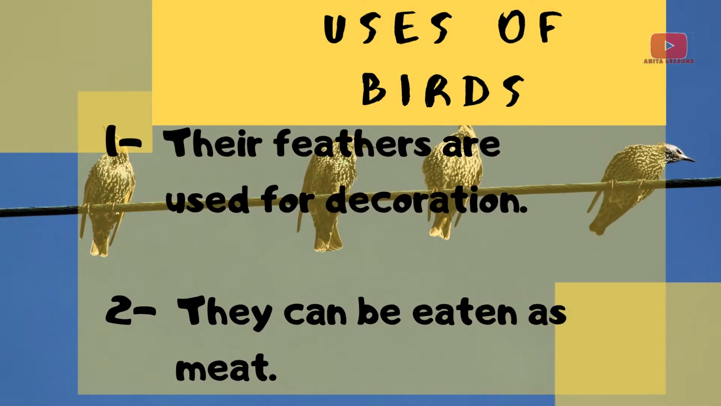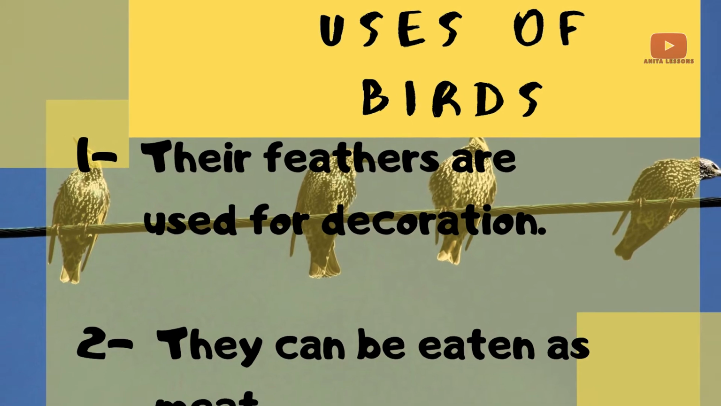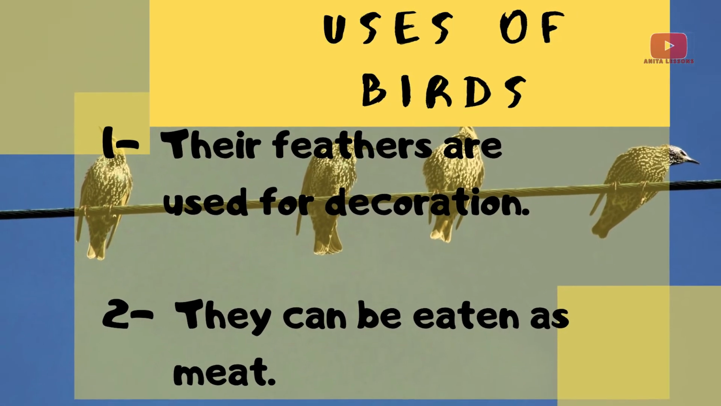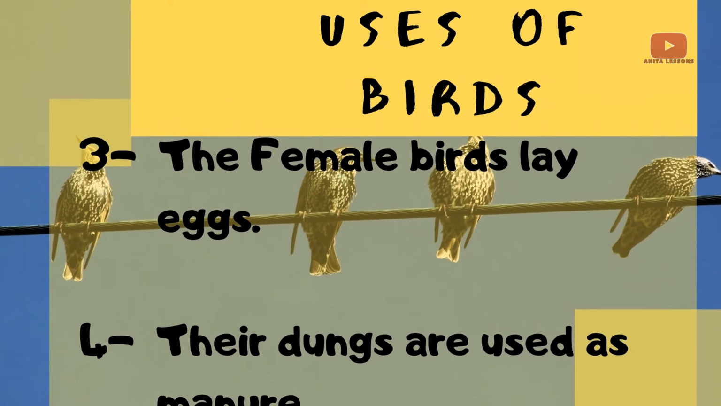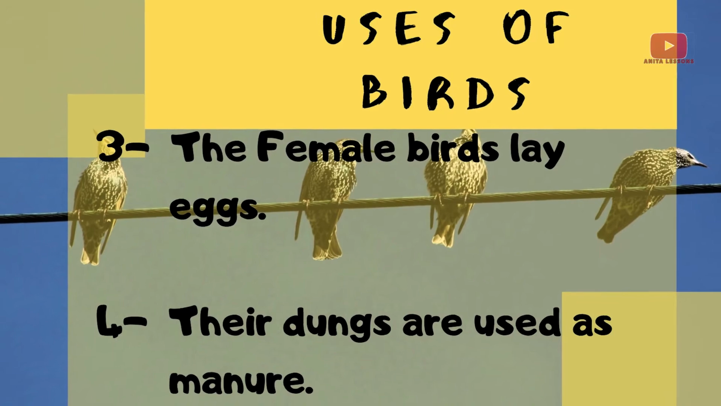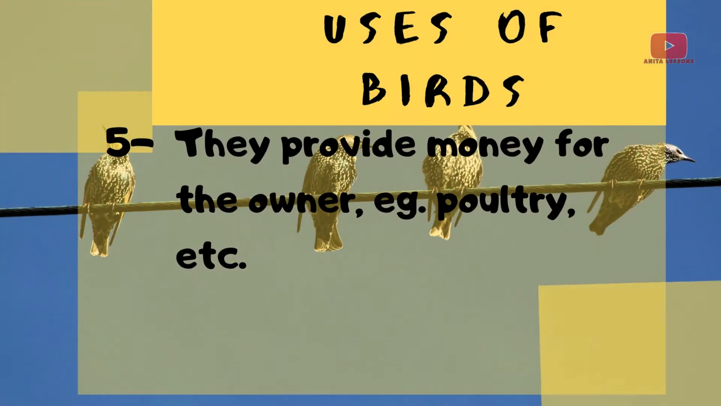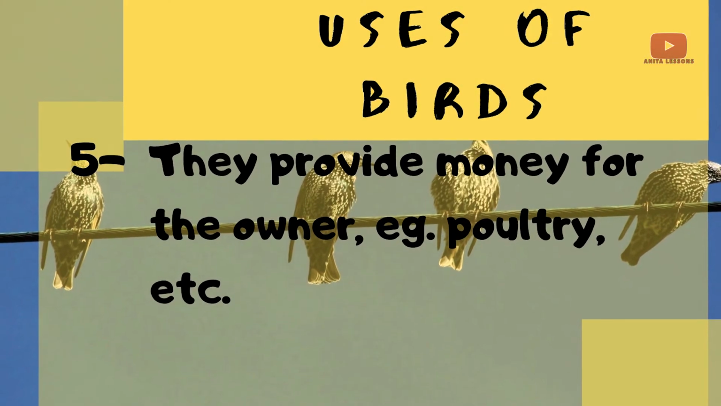Now, let's look at the uses of birds. These are the uses of birds. Number 1, their feathers are used for decoration. Number 2, they can be eaten as meat. Number 3, the female birds lay eggs. Number 4, their dungs are used as manure. Number 5, they provide money for the owner. Example, poultry, and so on.